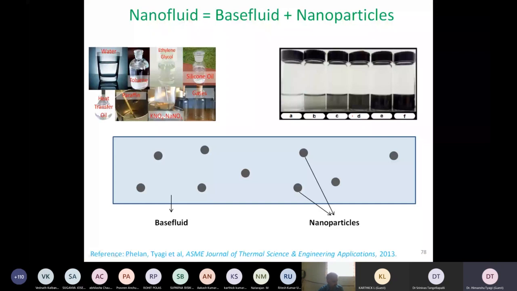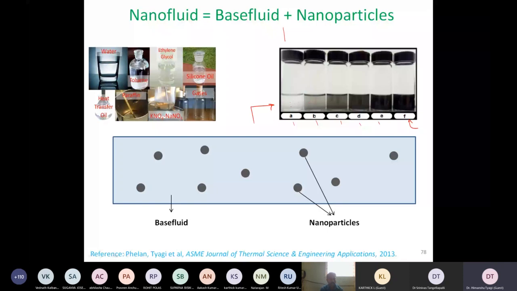So in our research group, what we have done is we have tried to add aluminum nanoparticles over here. If you go from A, B, C, D, E to F, you are adding more and more nanoparticles, as the volume fraction, or concentration, is increasing. So if I plot concentration over here, it is increasing in this direction.